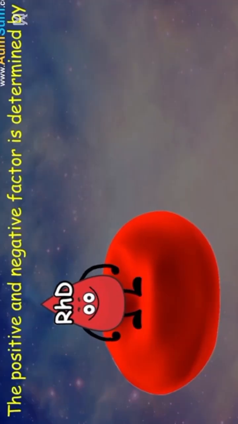Now, apart from this A and B antigen, there is another natural antigen that can as well be found on the surface of your red blood cells. What antigen are we talking about here? We call that antigen rhesus antigen. Some people call it rhesus factor. Now, this rhesus factor is another antigen, just like I said before, that can as well be found on the surface of your red blood cells.